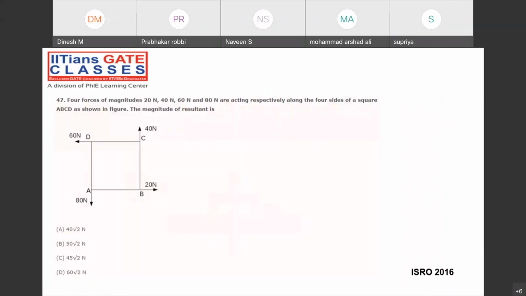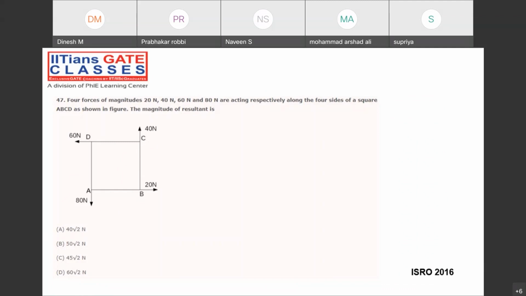Now, if that is clear, then please try to solve this numerical. Four forces of magnitude 20 Newton, 40 Newton, 60 Newton, and 80 Newton are acting respectively along the four sides of the square ABCD. What is the magnitude of the resultant? They're not asking the direction, right? They're asking for the magnitude of the resultant. That has been asked in ISRO 2016, right?